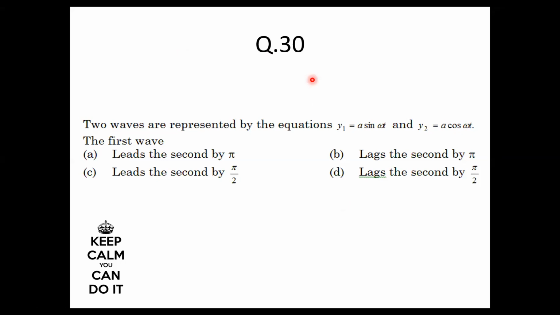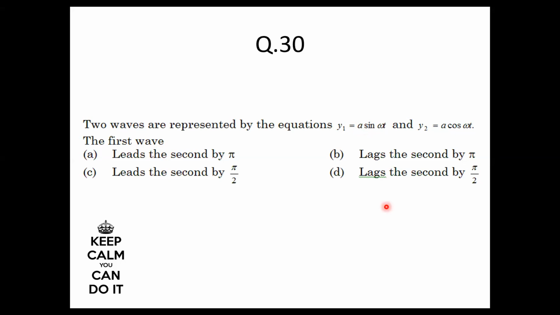So when you consider y1 and y2, who do you think will be leading? Y2 will be leading y1. That means y1 will lag the second by pi by 2. So they've asked you about the first wave. So the first wave lags the second by pi by 2. I hope this is clear.